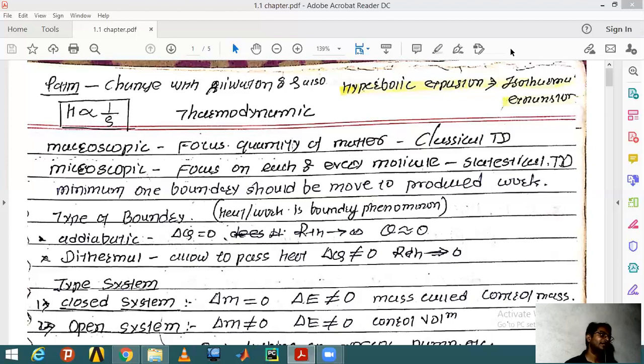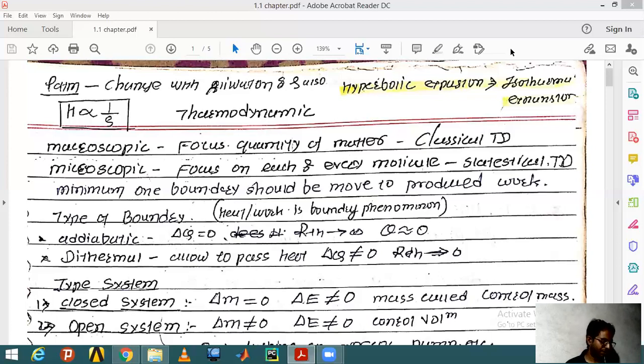And in the air, it varies much, because at the lower level of the atmosphere the air density is quite high. Almost everyone knows that the isothermal process is one where the temperature is constant, but in IES sometimes they use the term hyperbolic expansion, hyperbolic systems. Hyperbolic is nothing but the isothermal process.